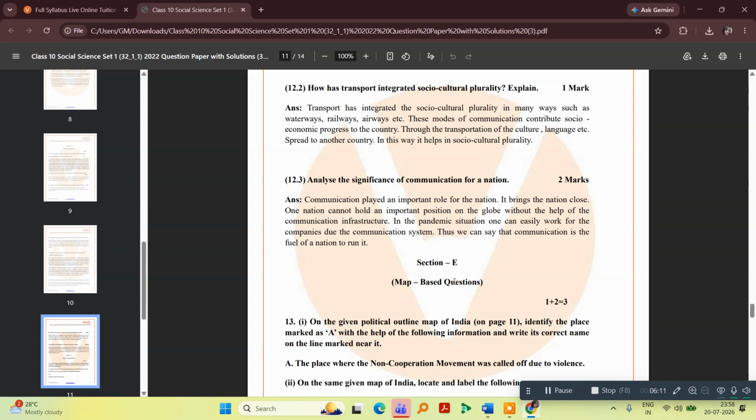Thank you so much. I have discussed all the questions of section D. These are easy questions. They'll give you a passage with regard to a topic that is already there in your syllabus. You have to skim through the passage and answer the questions given below. This is a very scoring section as well.